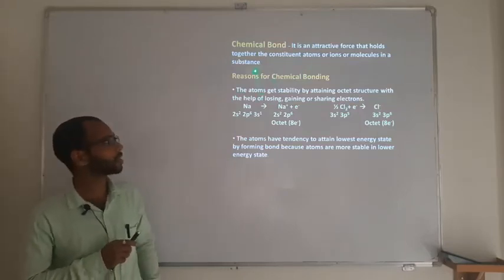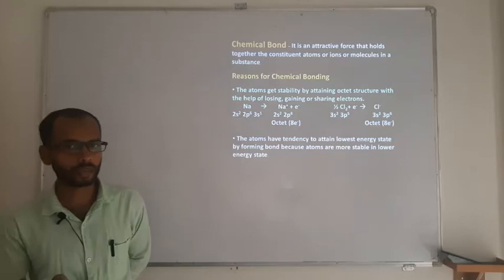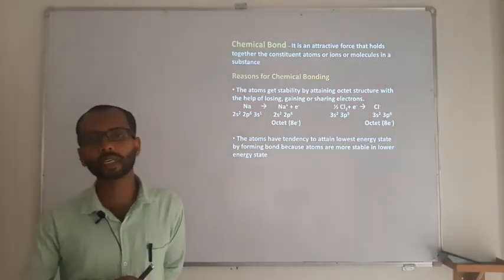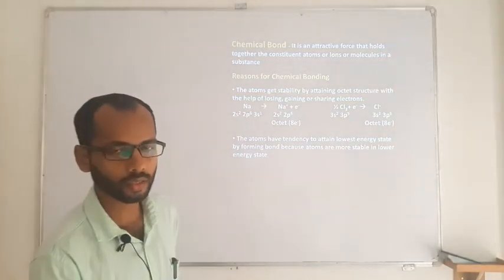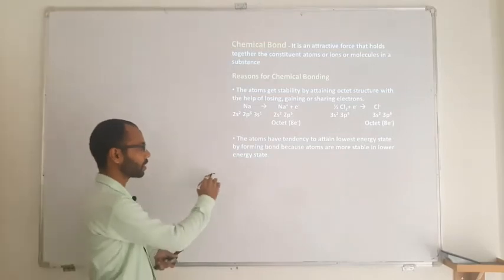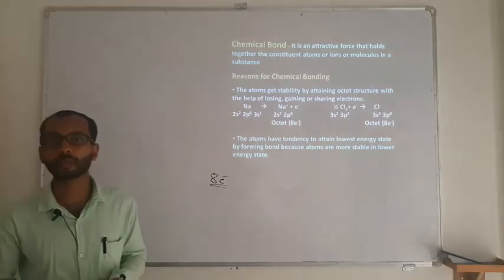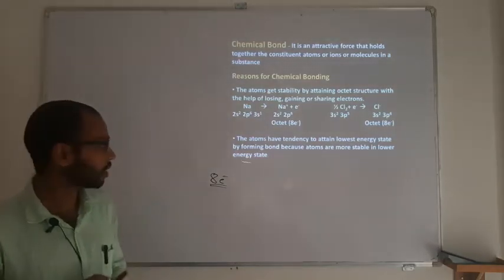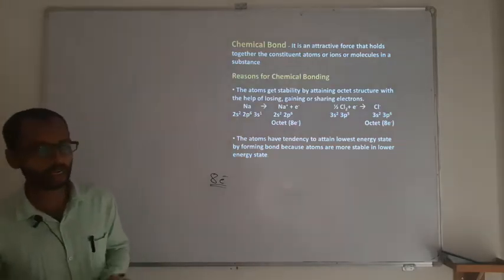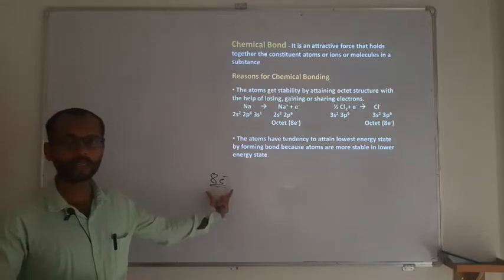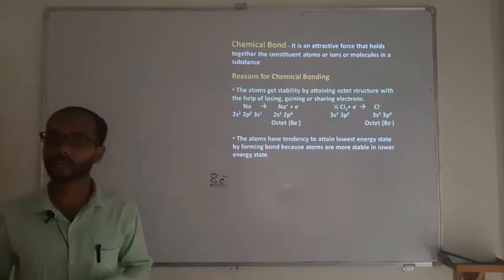The basic reason for chemical bonding is this: if you see the elements in the periodic table, in our last class we saw that group 18 elements are the most stable elements in the periodic table, because of their octet structure. They have 8 electrons in the outermost shell, therefore they are the most stable. Similarly, the other elements from the periodic table will try to gain the octet structure so that they can also become stable like the noble gases.